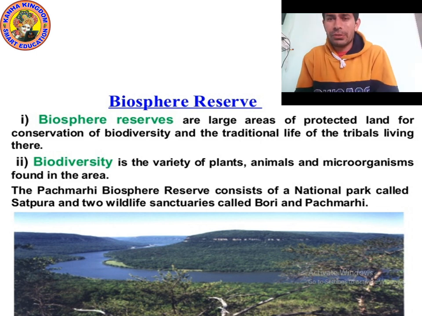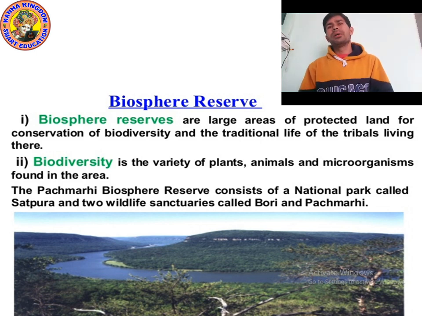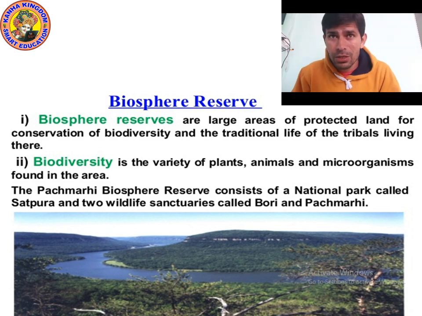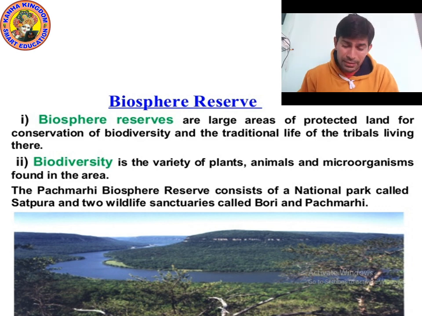The Panchmadi Biosphere Reserve consists of a national park called Satpura and two wildlife sanctuaries called Bori and Panchmadi. As I told you, a biosphere reserve consists of a national park and wildlife sanctuaries. So which national park is in Panchmadi Biosphere Reserve?